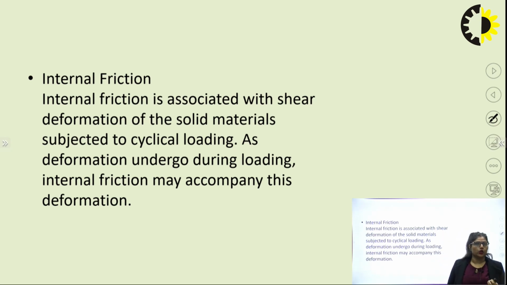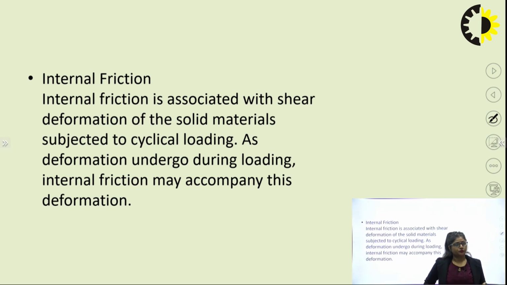Subjected to cyclic loading. First of all, what is cyclic loading? If you are confused with this word, I can say that if something is continuous for a particular time, at that time you can say that it is cyclic loading. Like 1, 2, 3, 4, 5 kilonewton loads are moving continuously on a 6 meter span. It is moving. At that time I can say that it is cyclic loading. In every few minutes, that particular span is subjected to some particular load.